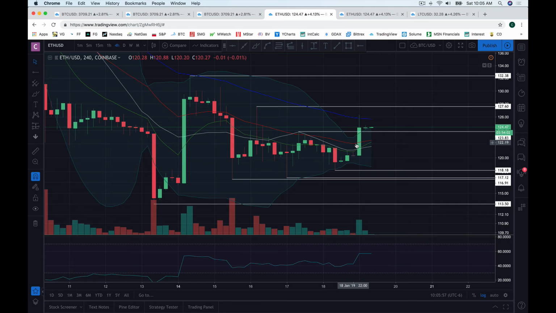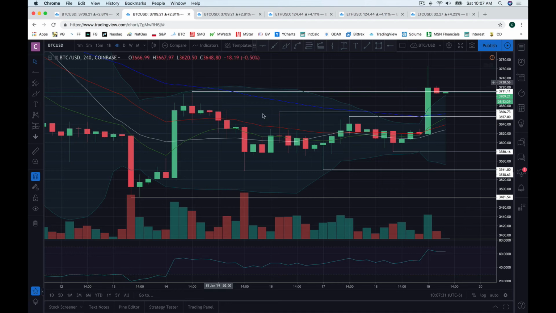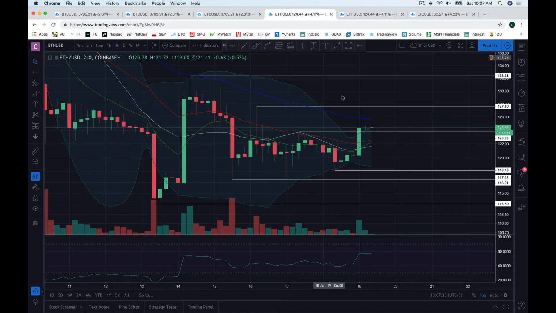One thing I noticed about the difference between Bitcoin and Ethereum right now is that Bitcoin has already crossed the 12 and 26 exponential moving averages bullish, and Ethereum has not yet. So if I go back to the Bitcoin 4-hour chart, you can see here the bullish cross that we do not have on Ethereum yet. That said, we are above the 12 and 26 period EMAs, so the bulls will want to maintain that as support. Let's take a look now at the hourly chart.